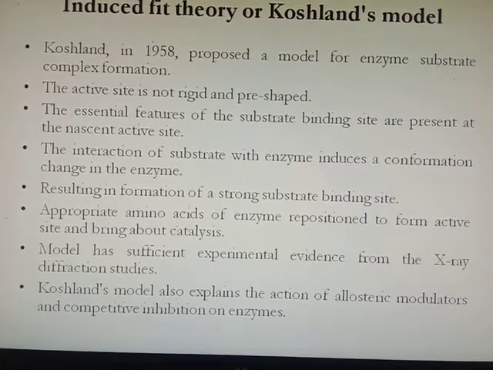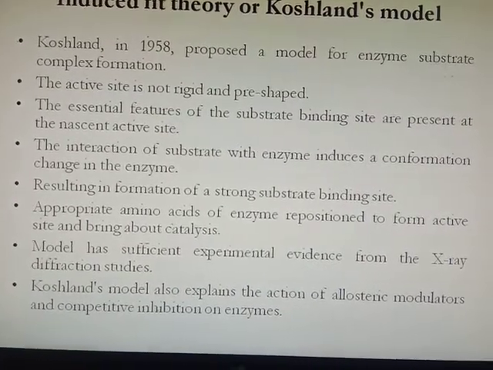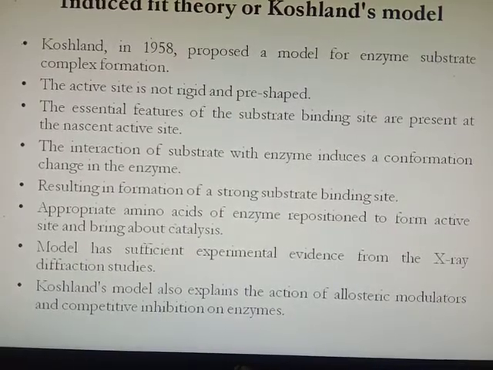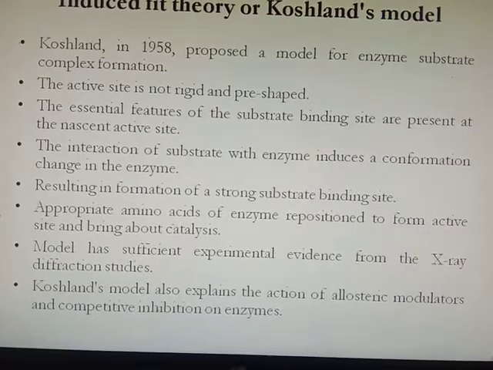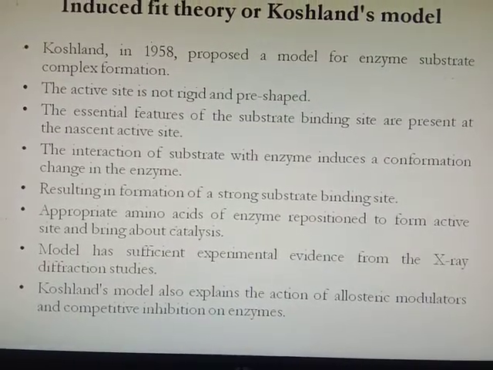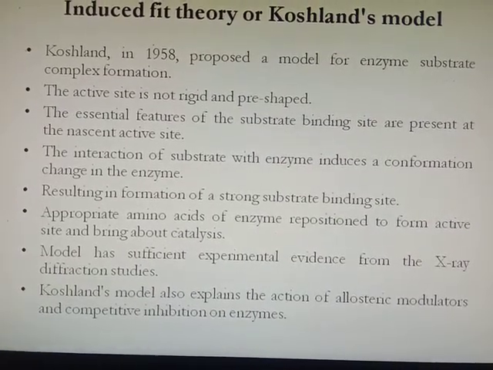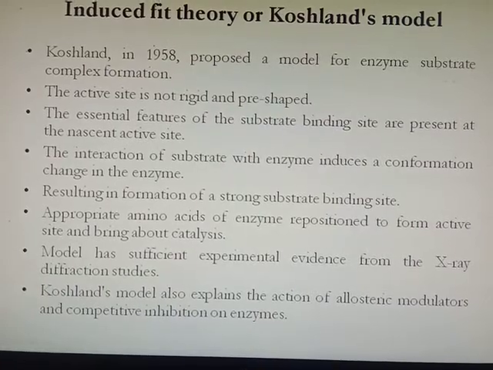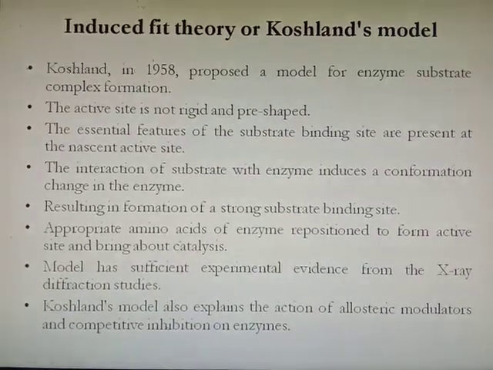During this conversion of the nascent active site to a strong active site, the appropriate amino acids of the enzyme are repositioned to form the active site and bring about catalysis. This model has sufficient experimental evidence from X-ray diffraction studies. The Koshland model also explains the action of allosteric modulators and competitive inhibition on enzymes.